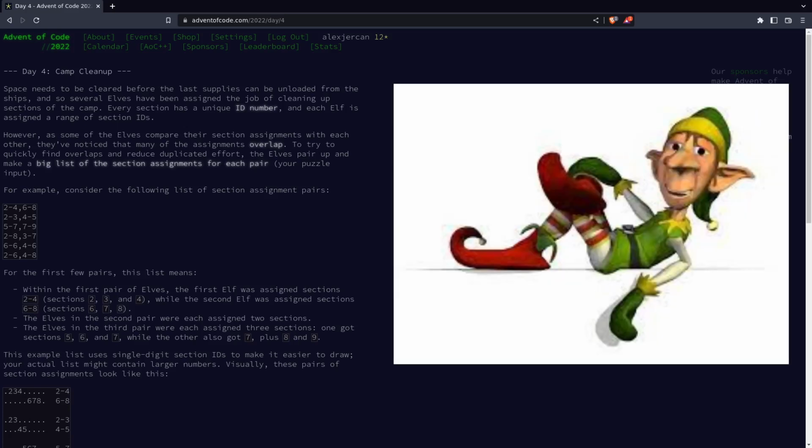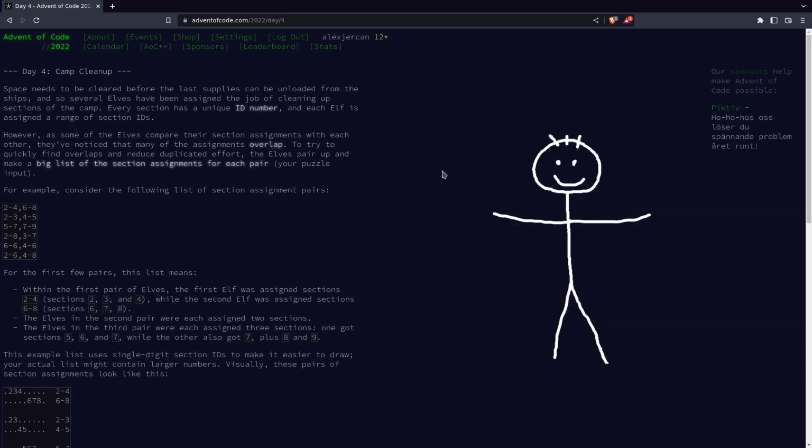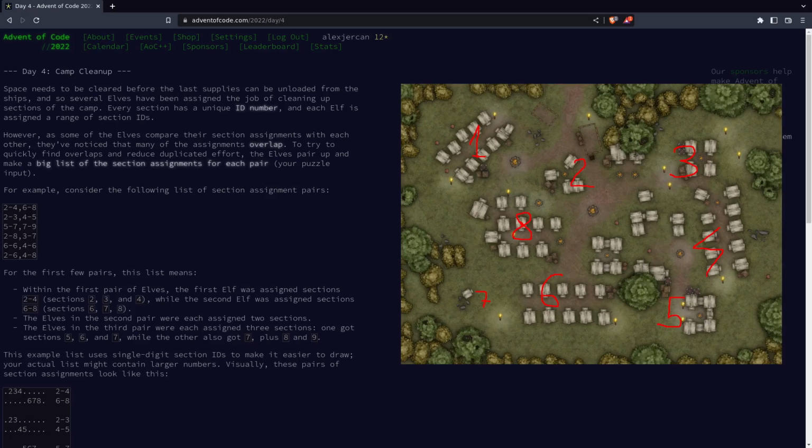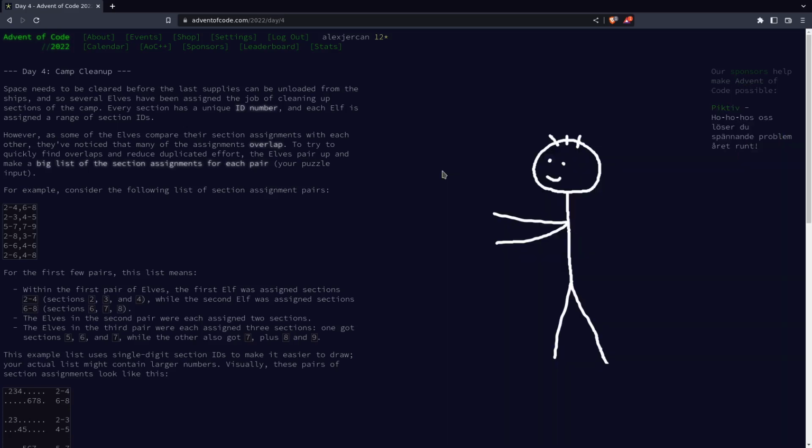Since the elves can be pretty lazy, they want to be more efficient and figure out if they have to clean a section more than once in a single pair. So in each pair of elves, they can actually receive a range that makes them clean the same place more than once. So what they first want to know is if there are any pairs where one elf has to clean up a section that was already cleaned by the other elf.